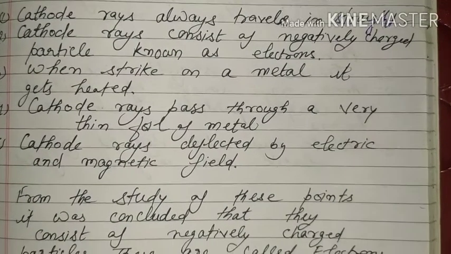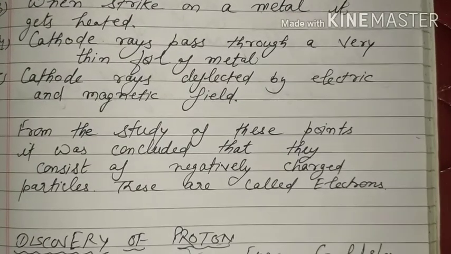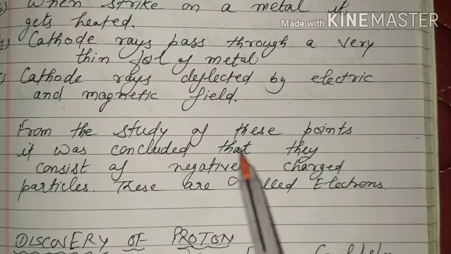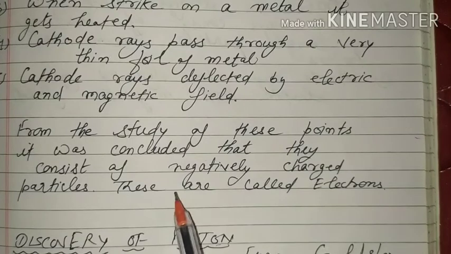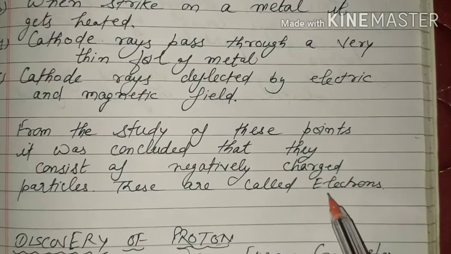From the study of these points it was concluded that they consist of negatively charged particles that are called electrons. Means cathode rays are formed by which particles? Negatively charged particles that we call electrons.